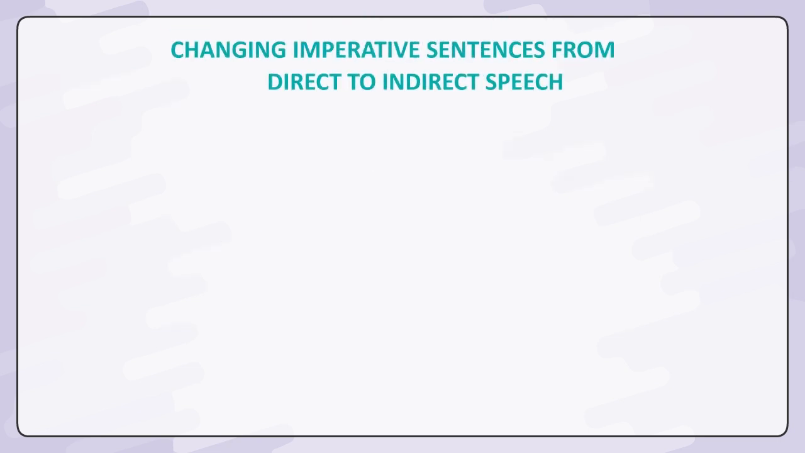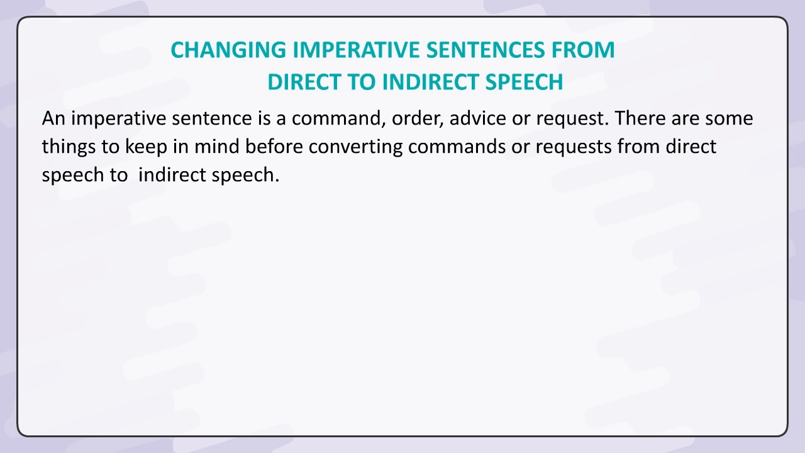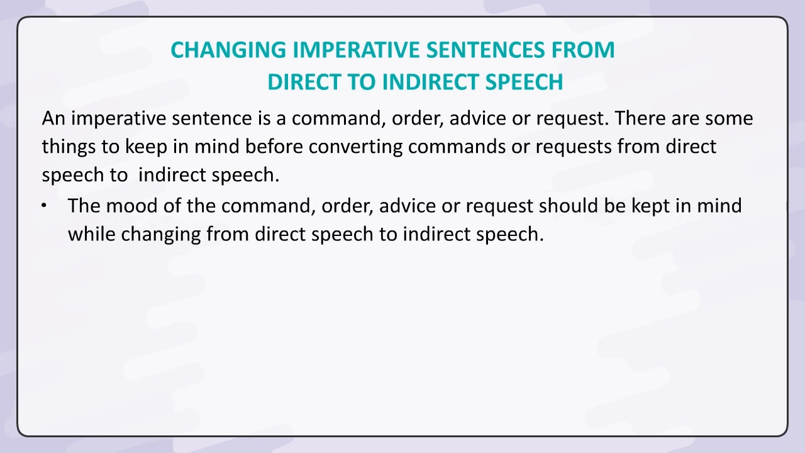Changing imperative sentences from direct to indirect speech. An imperative sentence is a command, order, advice, or request. There are some things to keep in mind before converting commands or requests from direct speech to indirect speech. The mood of the command, order, advice, or request should be kept in mind while changing from direct speech to indirect speech. The second person, you, is used as the subject.